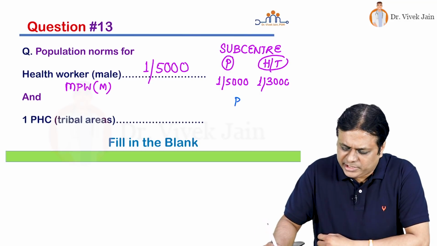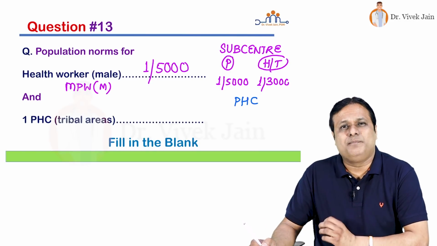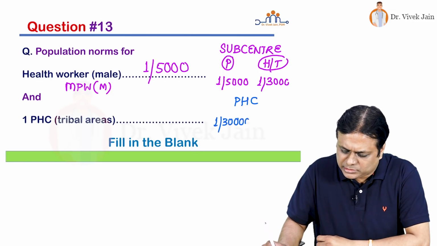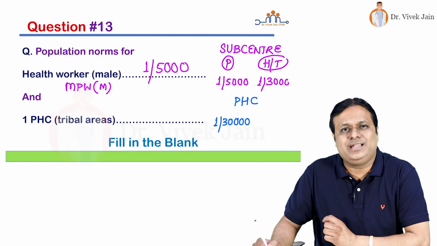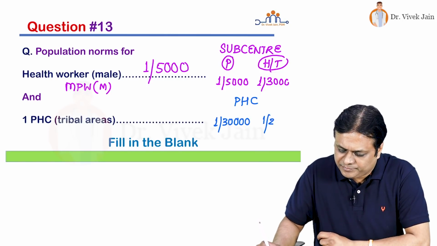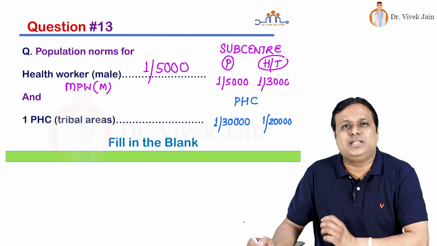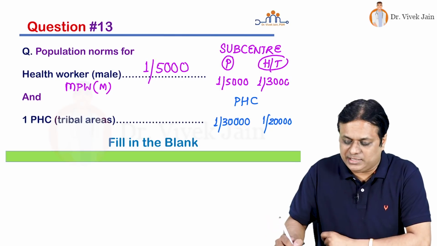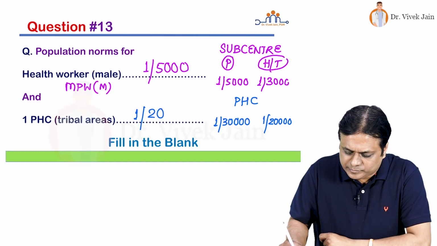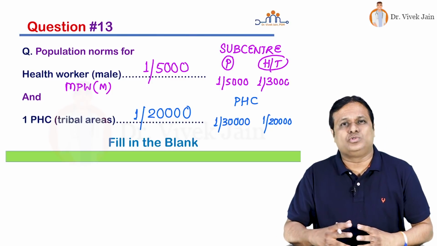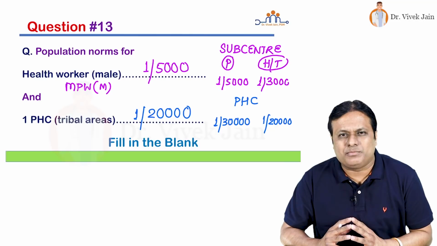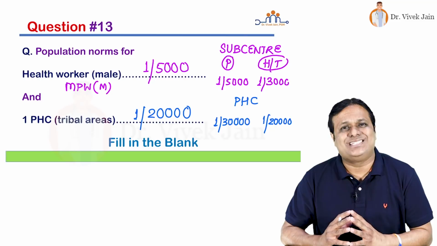Similarly, primary health center in plains is established for 30,000 population. Hilly, tribal or difficult to access area, it is established for 20,000 population. Read the question carefully. They are asking primary health center for tribal area. So this is 1 per 20,000 population. Friends, go through all the population norms given at one place in my mobile video lecture app, and you should know not just sub-center and PHC but CHC also.